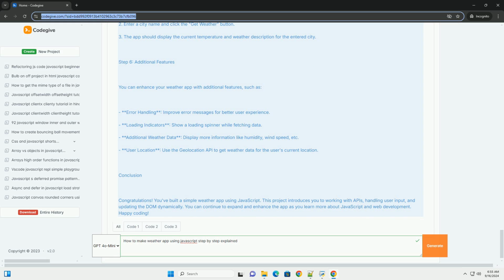Finally, implement error handling for invalid inputs and ensure a responsive design for different devices. Test your app thoroughly to ensure it works as expected before deployment.